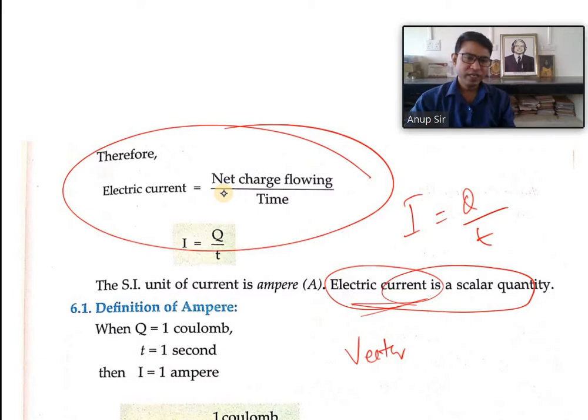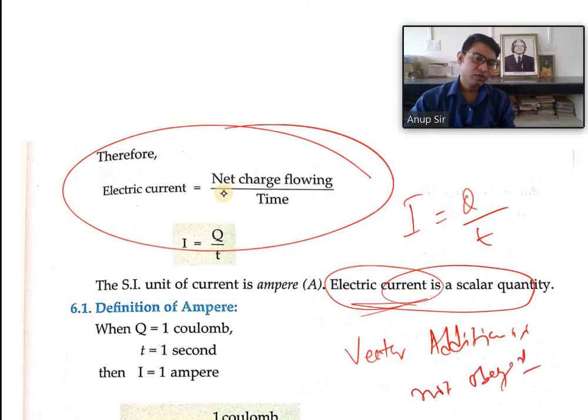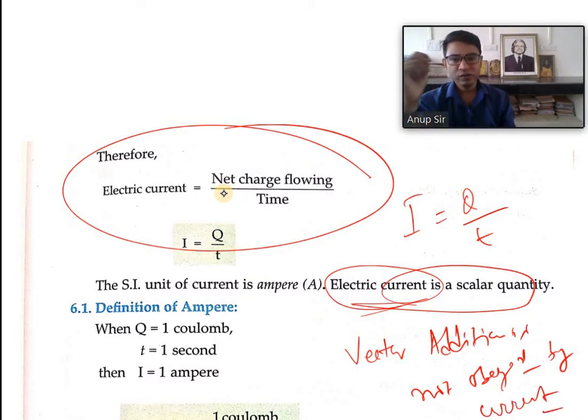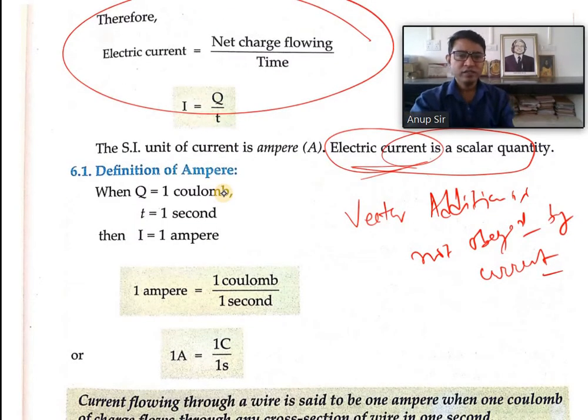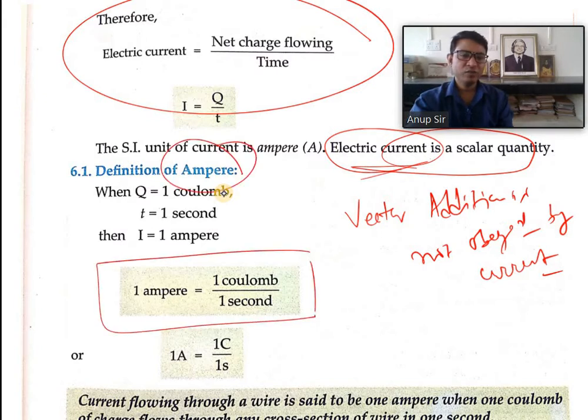So we can say that electric current is not a vector quantity. If it is not a vector quantity, then it should be a scalar quantity. So the SI unit of current is ampere, and similarly we can write like this, that 1 ampere is equal to 1 coulomb divided by 1 second.